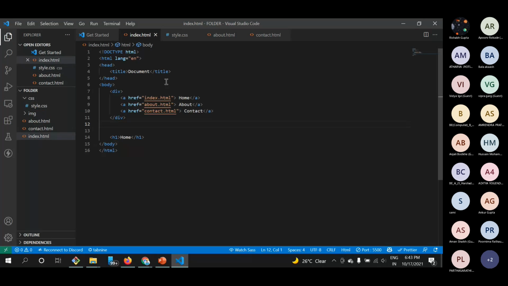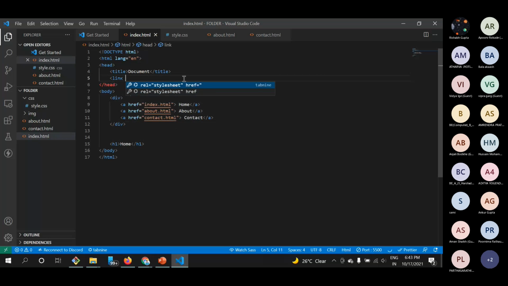So let's have a look how we will embed this. As I have mentioned earlier, what we want to embed on our page, we will do it in our head tag. So we'll go inside head. It's totally up to you if you want to do it above the title tag or below the title tag, there is no difference. So we will use the link tag, and then link rel type.